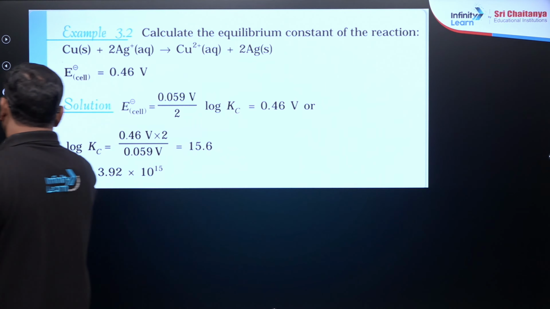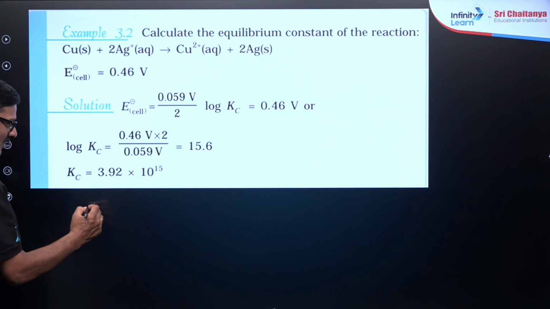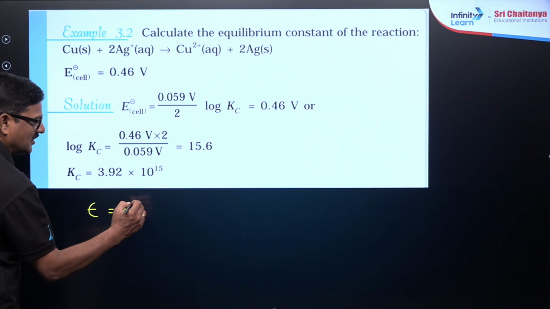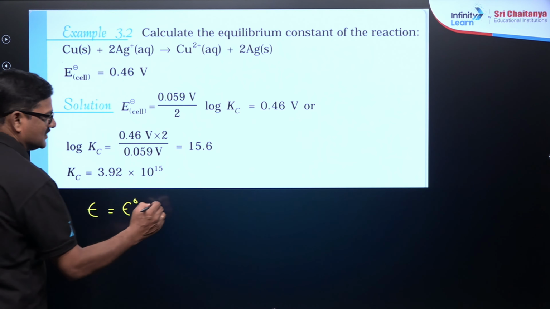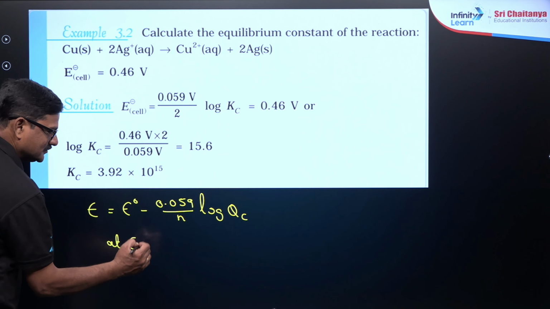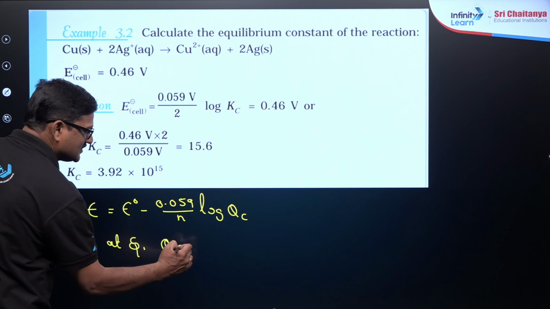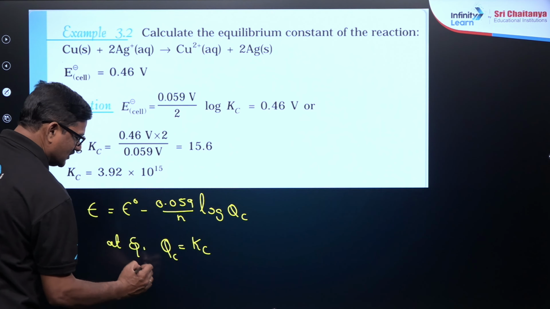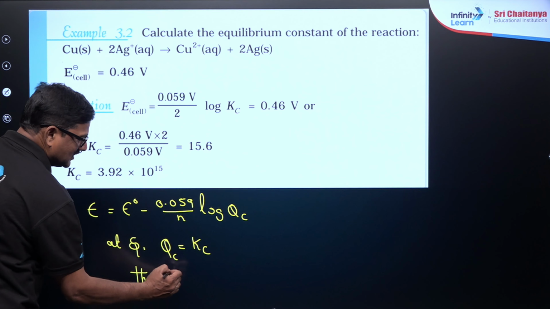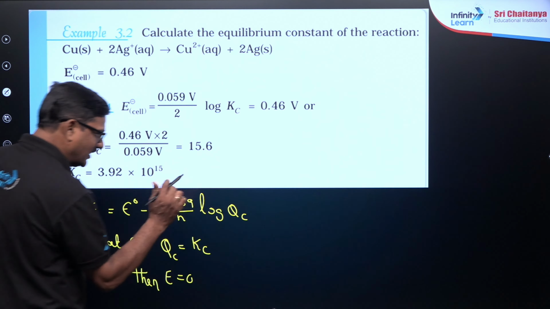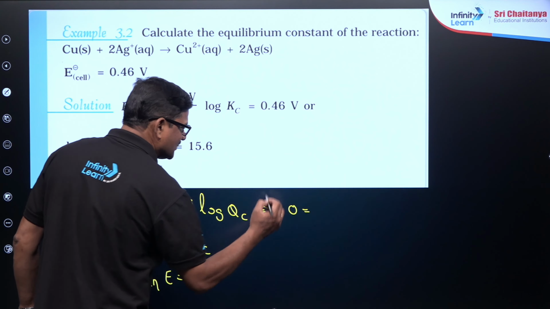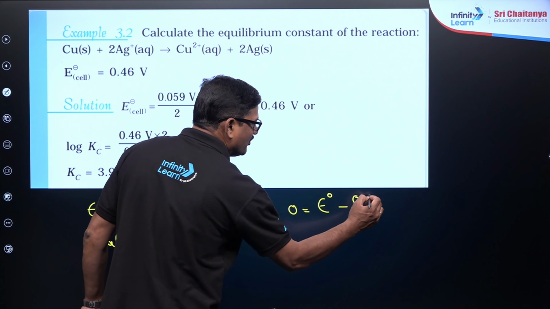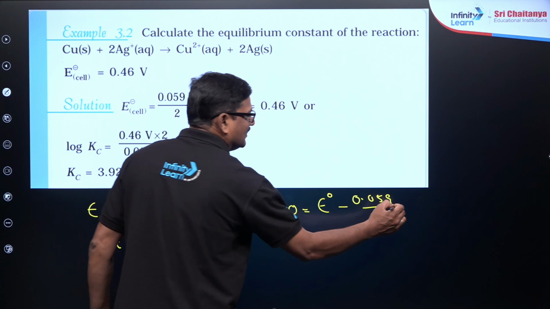So, look at this, we know that EMF is equal to E naught minus 0.059 by n log Qc, right? At equilibrium, Qc is equal to Kc. So then the EMF of the cell is going to be 0. So I want to rewrite this: 0 is equal to E naught minus 0.059 by n log Kc.